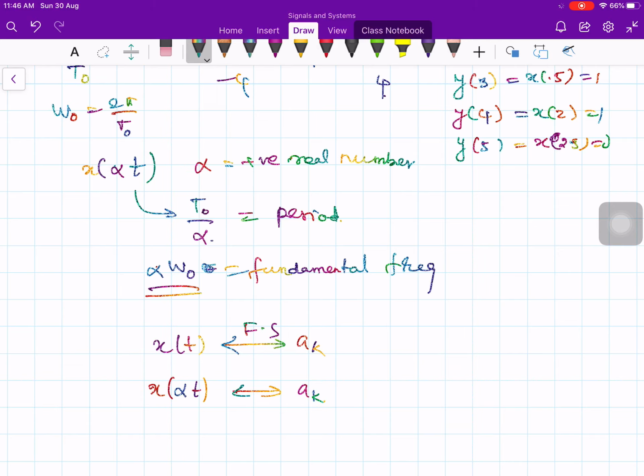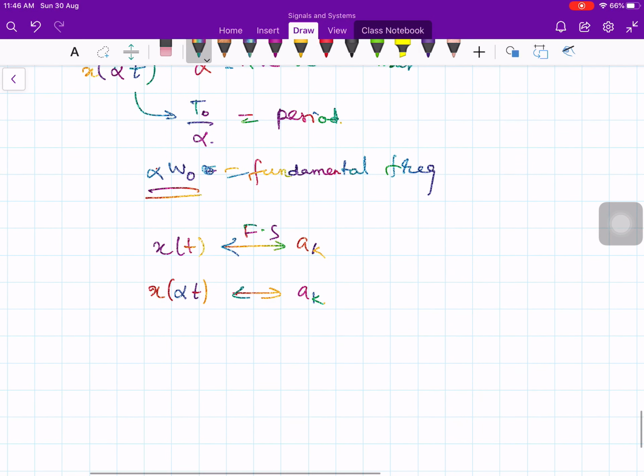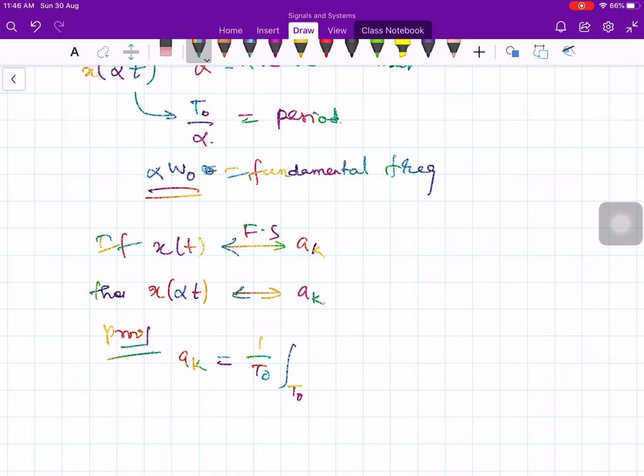This you can easily prove by using the definition, a k is equal to 1 over T naught integral over T naught of x of t e to the minus j k omega naught t dt, right?